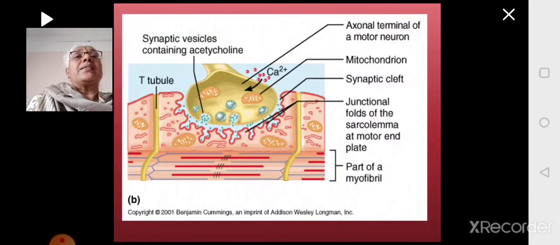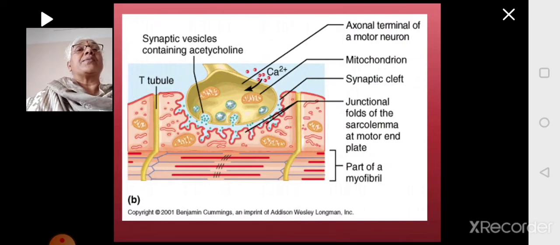So if you look at this picture, you will see the nerve ending. The green colored picture is the nerve. It's a motor nerve. If you remember the nerve picture, you have the axon, the cell body, and the dendrites.